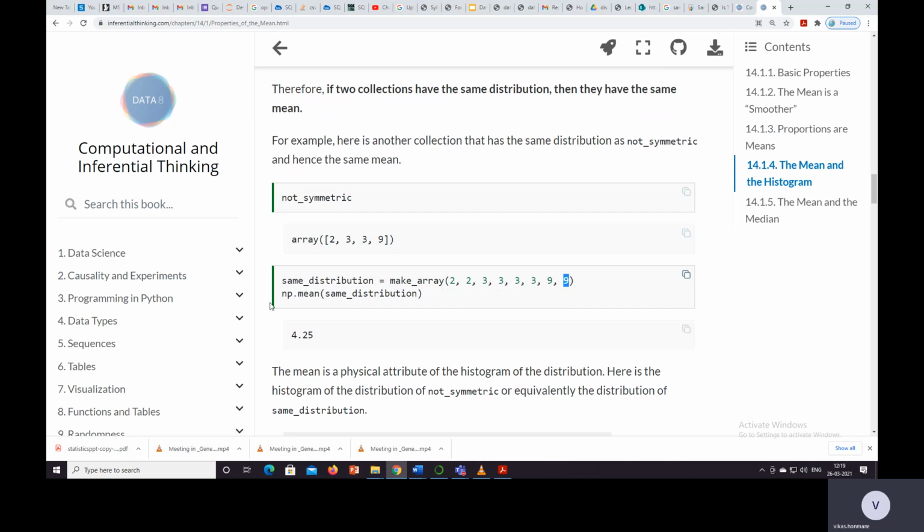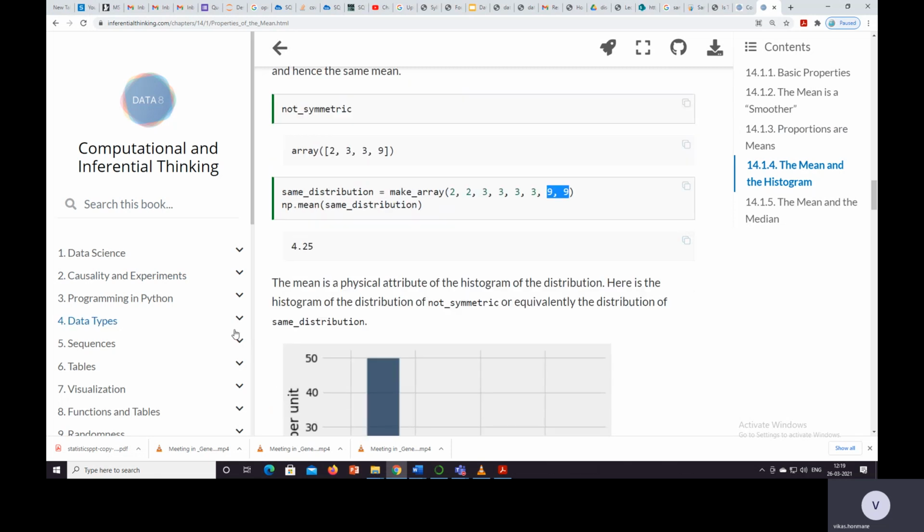If we find the mean, the distribution is the same, because previously the proportion of 2 was 1 by 4, and now we have 2 by 8, which means 1 by 4. Here 2 by 4 was there, so here 4 by 8 is there, and 2 by 8 is 1/4. So the mean is a physical attribute of the histogram of the distribution.